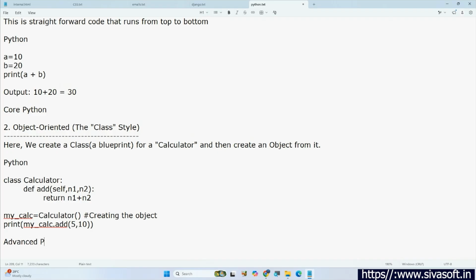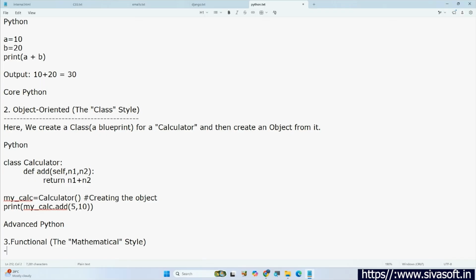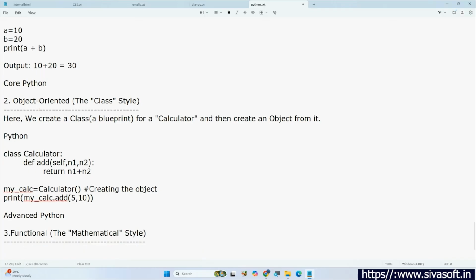First we will be having core Python. After that, advanced Python. Then after this, how functional looks like. We can also call it the mathematical style. This uses built-in functions.